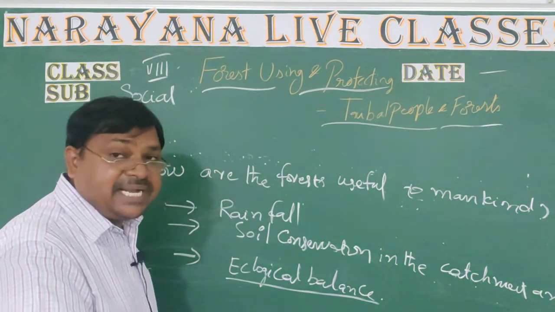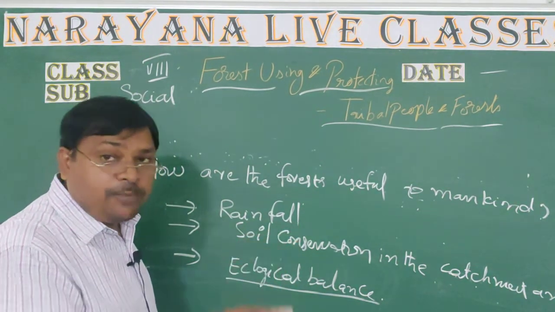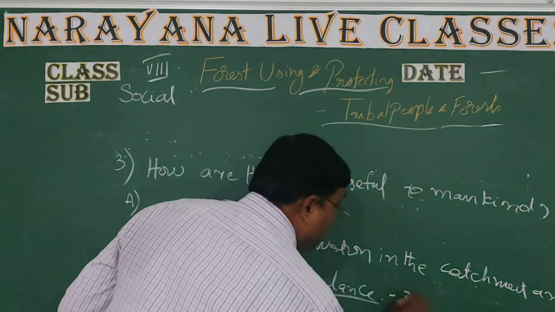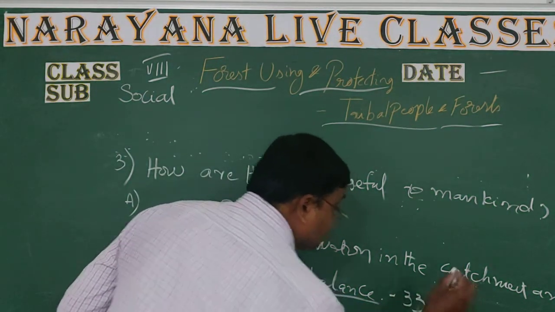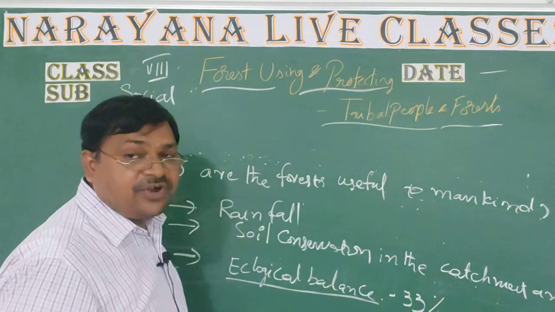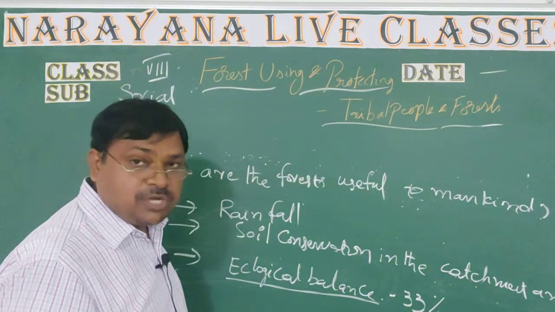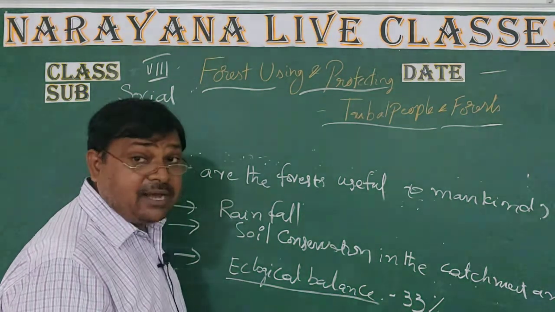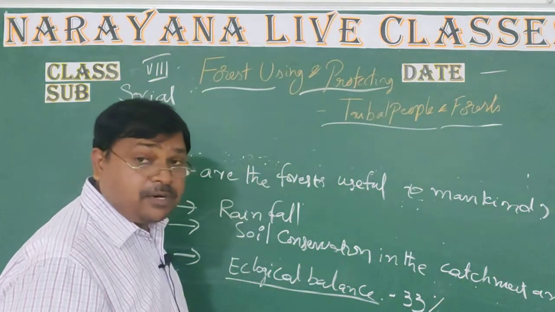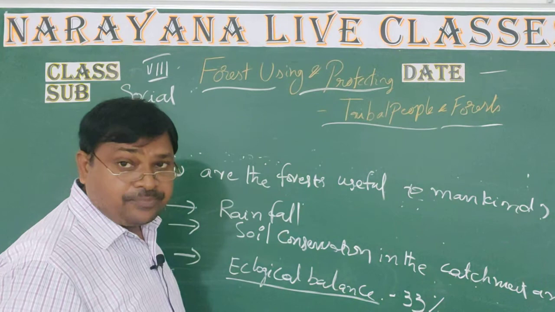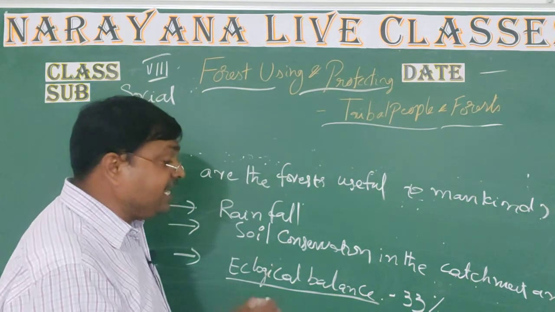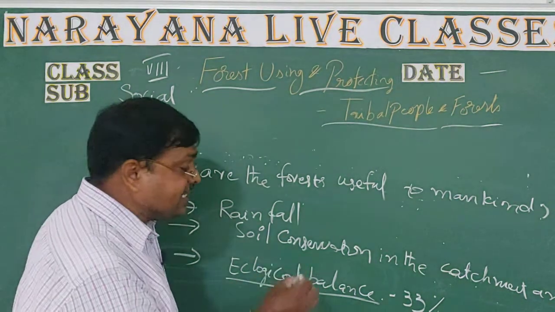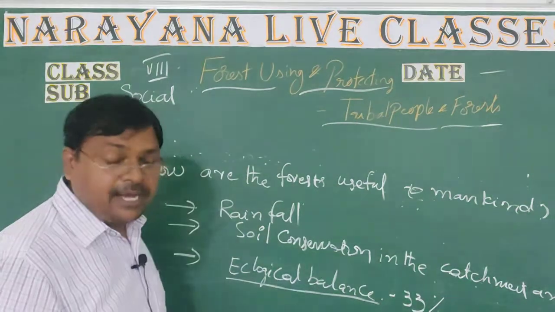When we are increasing the forest, automatically it will be useful. 33% of forest area we must utilize, and every government, as per the survey of India, in every area they must grow 33% of forest area.